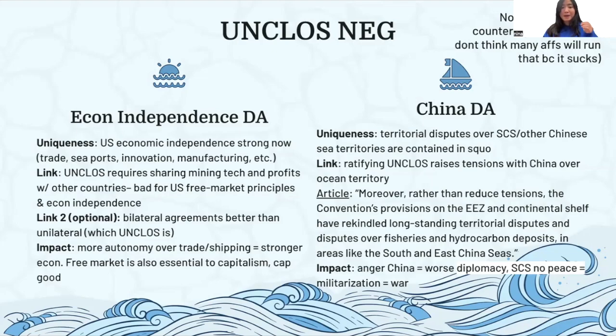Usually the US prefers bilateral agreements because we can discuss stuff that's good for our interests too. But UNCLOS is uniquely very unilateral. It's just a treaty set forth that we must sign or not sign. So you could also argue about bilateral agreements being better in general and unilateral agreements like UNCLOS being really bad for our economic principles.